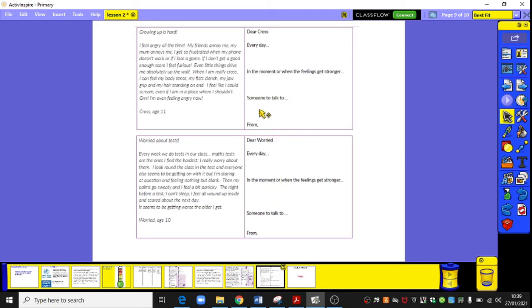You might have some of your own for someone that they could talk to when they feel this way. So something they're going to do every day, something they're going to do when they particularly get into the moment, when their feelings get very much stronger, and someone that you could suggest to them to talk to. So it's quite an easy form. So you will probably be able to do, or definitely be able to do one, if not more, to think of some advice that you would give these people in the situations that they are in.